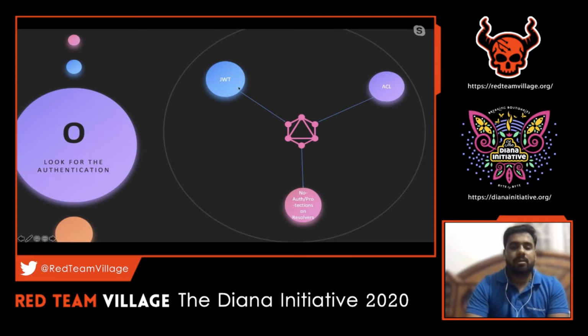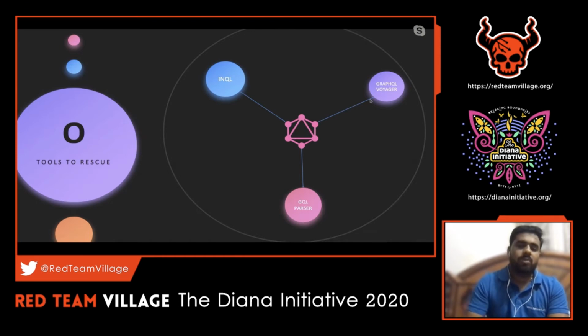Even when they're using JWT tokens, they tend to forget implementing security measures for them, which is quite common in GraphQL, even in REST APIs, but in GraphQL it's quite common. And access control is again a pretty important one to note with respect to GraphQL, because a lot of attacks have been done in the past with respect to misconfigurations on access control. So access control plays a major role in GraphQL testing.